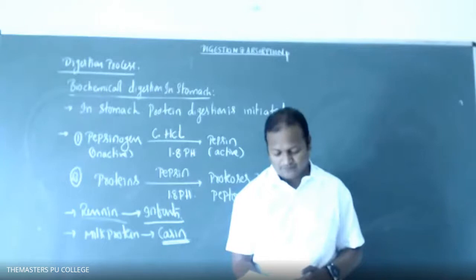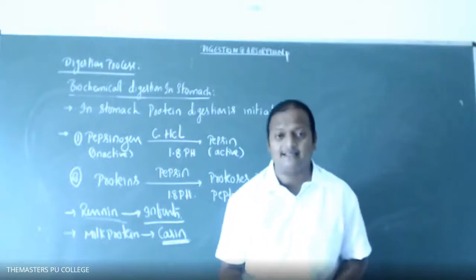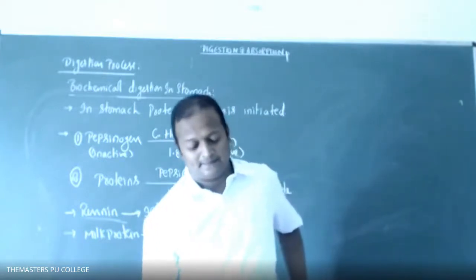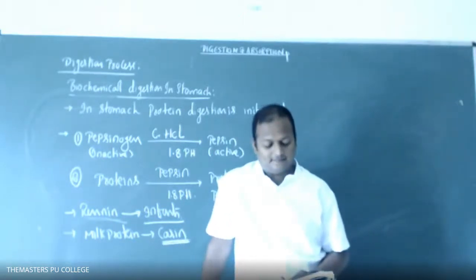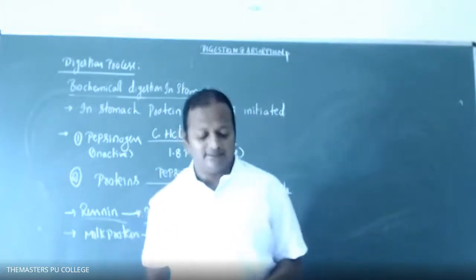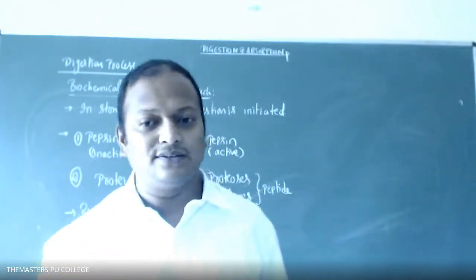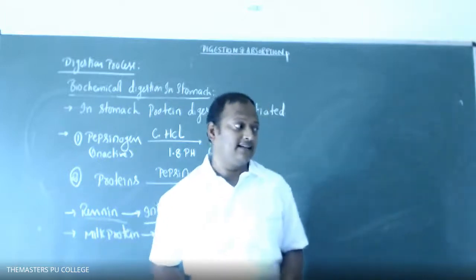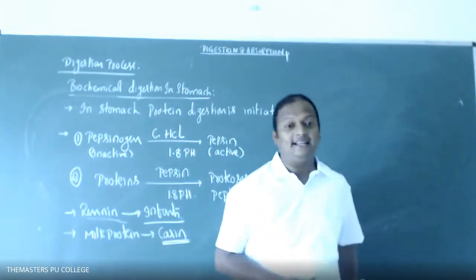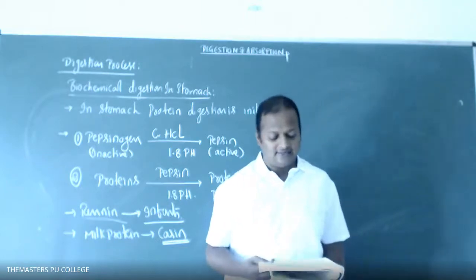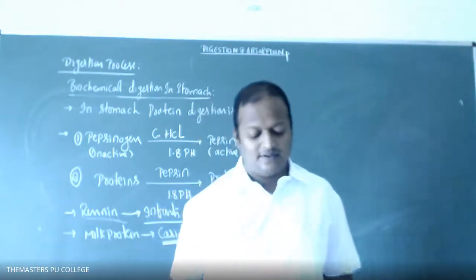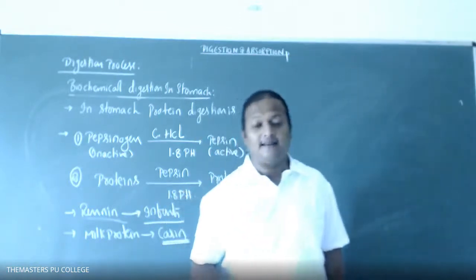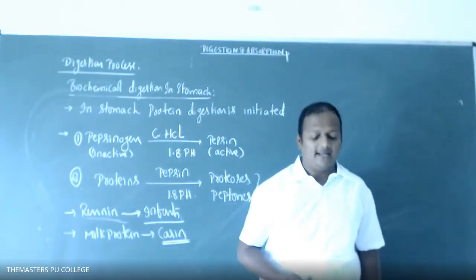Next question. Oxyntic cells are located in: first one, islets of Langerhans and secrete insulin. Second option, kidneys and secrete renin.